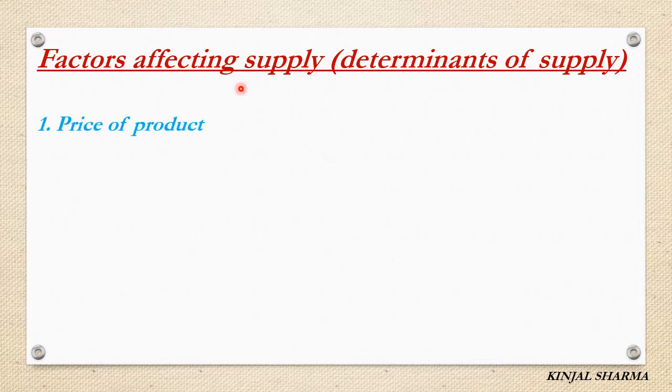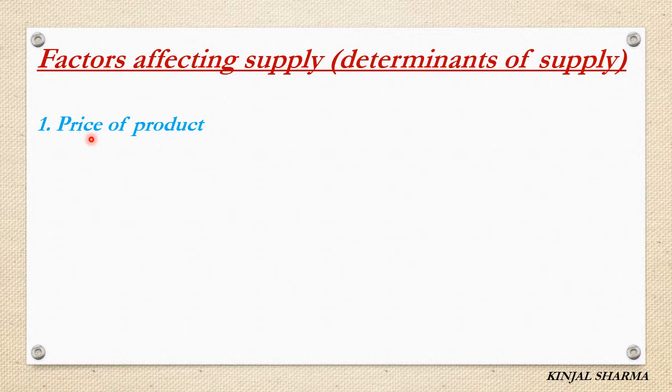First, price of product. As we all know, price is a very important concept in everything, whether it is demand or supply. Suppose for any product the price in the market is less, so the producer will think that I do not want to sell my product at so much less price, so he will keep his production as stock and will not supply in the market for selling.